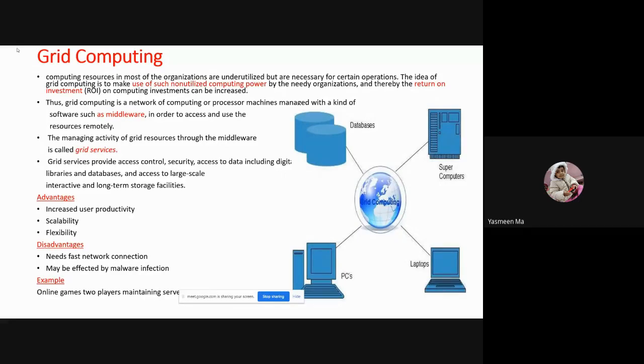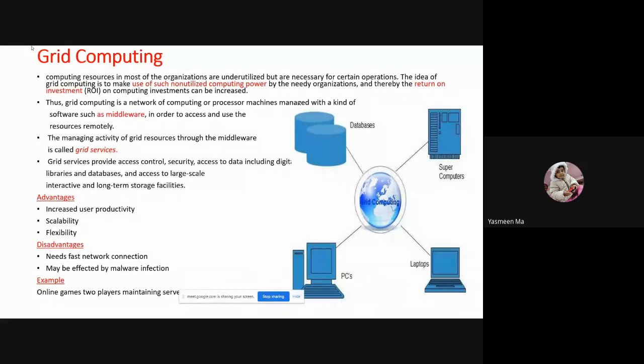Same as grid computing. Here the grids have a collection of computer resources from multiple locations to reach a common goal, so that we can utilize all those resources and perform our task.